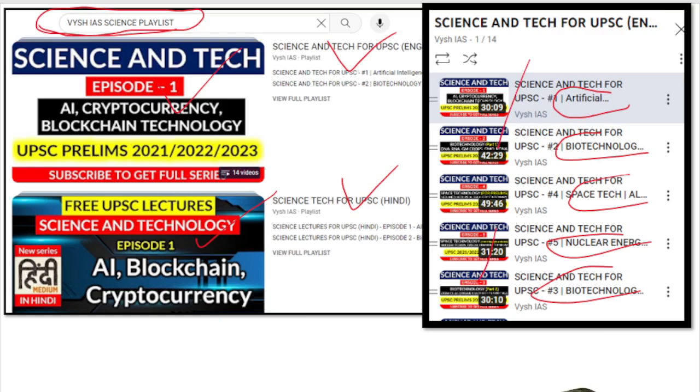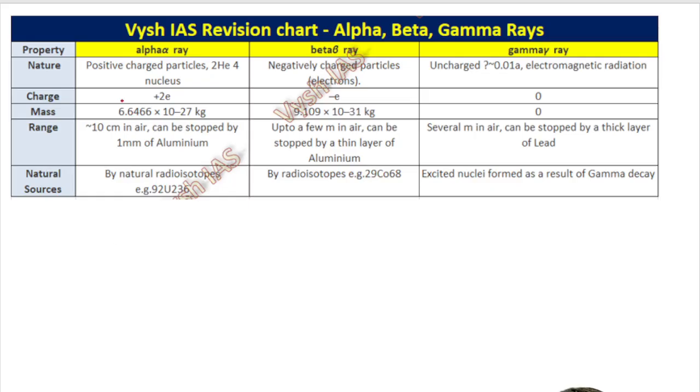And in the form of charts also, our students who are enrolled in the test series will be getting, where we tell alpha ray, beta ray, gamma ray kind of table, or different tables like this, from which you will get an idea of what is positive charge, what is negative charge, just to glance at on the day of prelims. UPSC will never ask you to write a mains question on these kinds of things. That's for other exams which are not of UPSC standard, but still, when you go through these charts,